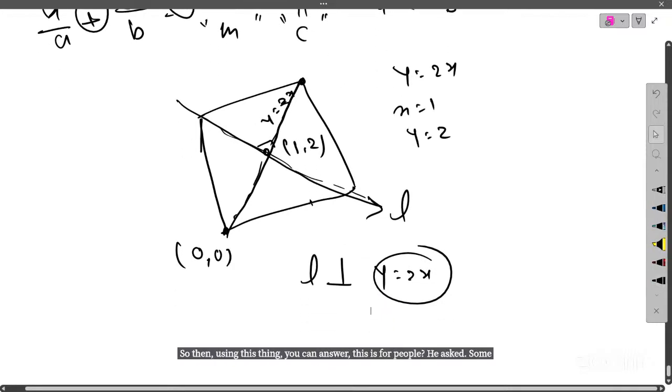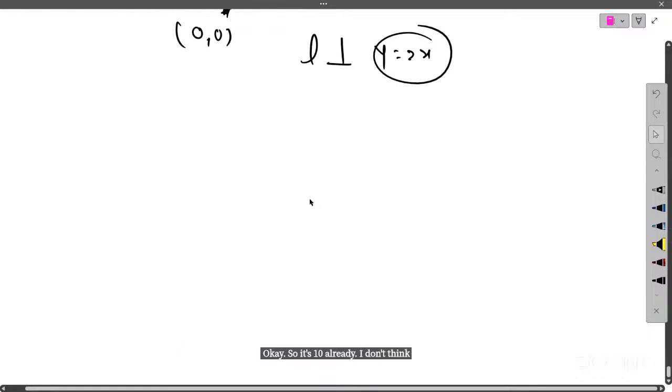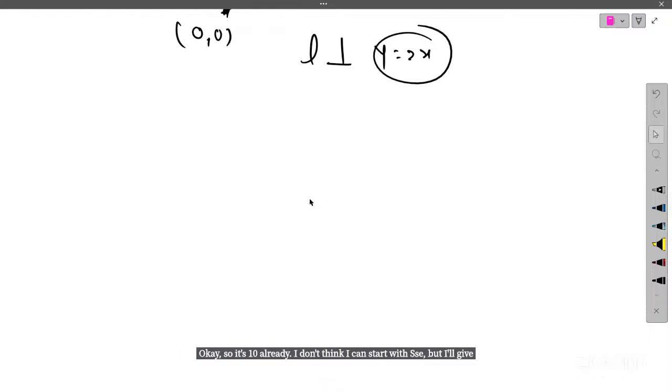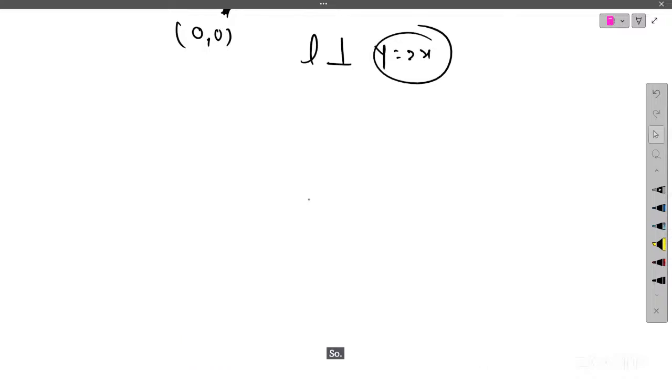Okay, so it's 10 already. I don't think I can start with SSC, but I will give you some motivation about SSC, and in the next session we continue with SSC. So what is SSC?